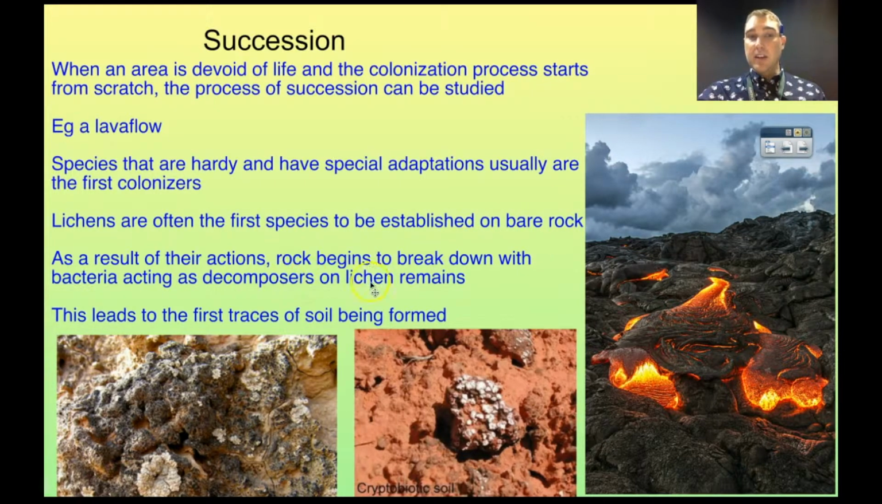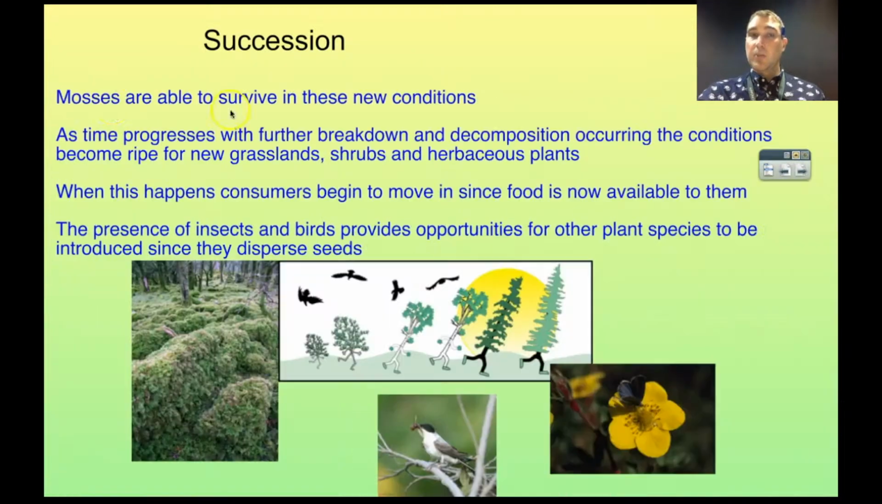So since they're breaking it down, we get smaller and smaller bits, and then this leads to the first traces of soil that are starting to form. As the lichens die, decomposers can act on the lichens and start to produce nutrients that go into this proto-soil. Mosses might be able to survive in these new conditions. And as time progresses, we get further breakdown and decomposition of the organic matter that's present there, and we get further breakdown of the rocks and the soil.